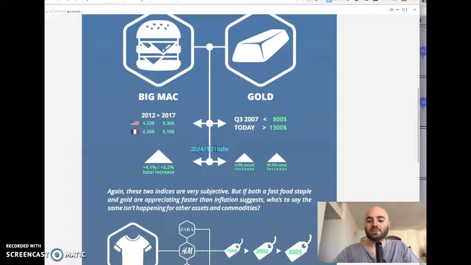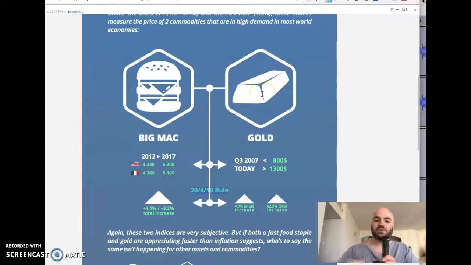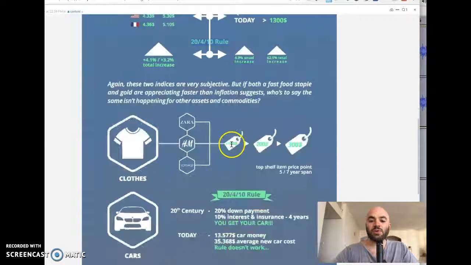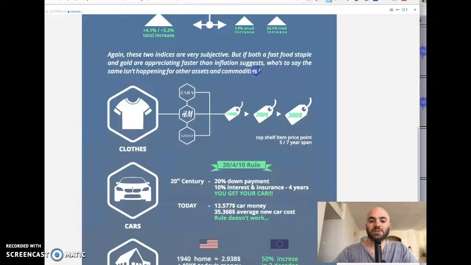Also the 2410 rule has nothing to do with any of this. So basically here I feel there should be like a third bar, which is official inflation rates versus Big Mac inflation rates versus gold inflation rates, and illustrate all of that visually. It'll be a pretty striking visual difference, right? Now, again, this text bit shouldn't necessarily be here. I would prefer it if you contacted me and had me make custom text for the infographic, but this shouldn't necessarily be here.